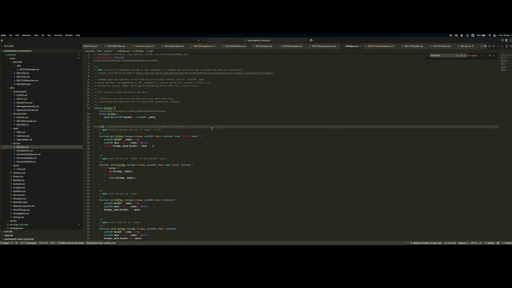We can see it's a mapping, buckets to uint256. But what you actually need to imagine here is that a bucket holds 256 bits within it. So imagine I have, I don't know, token 1200, and I want to burn that token. We saw that it's being set within the bitmap. We're doing basically sequential burn.set token ID.